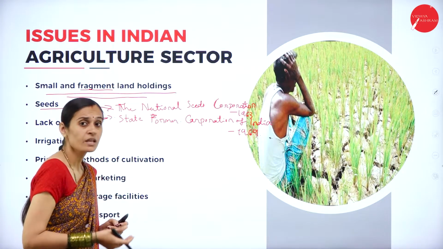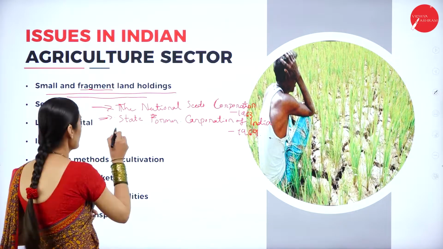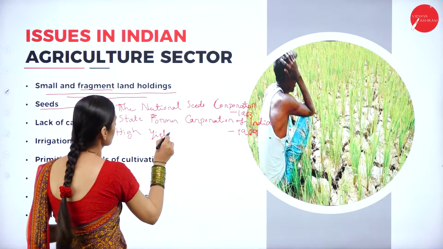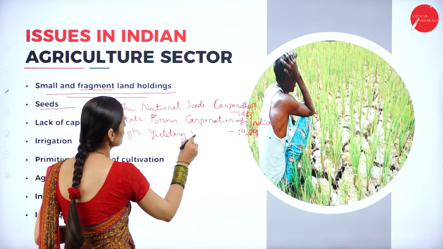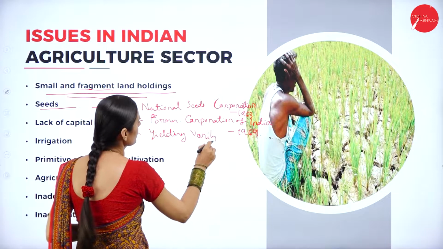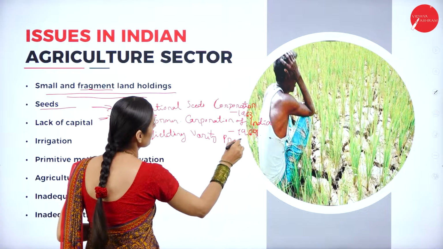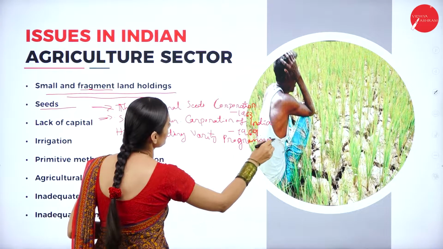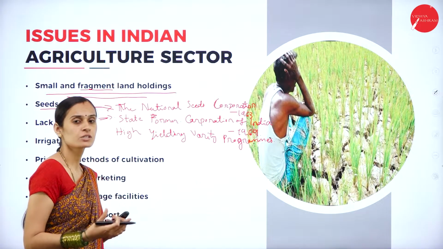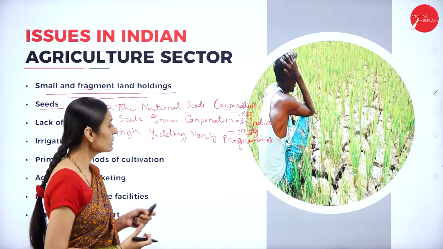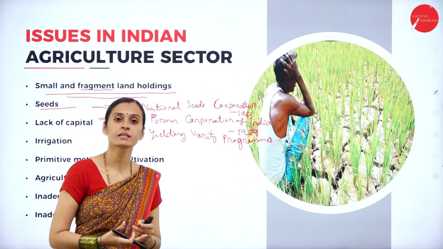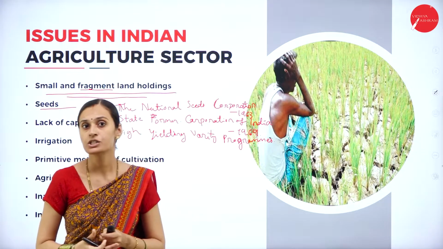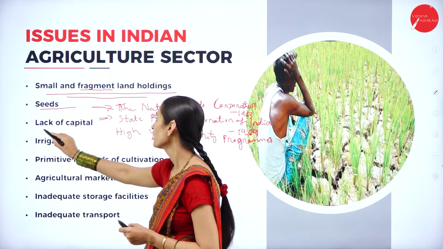Another program is the High Yielding Variety Programme, in 1966-67. So these are the three important programs introduced by the government to solve the seed problems of farmers. And the next issue is lack of capital.